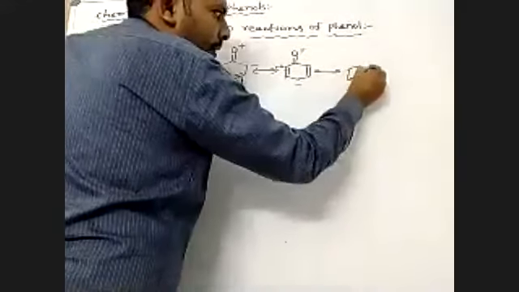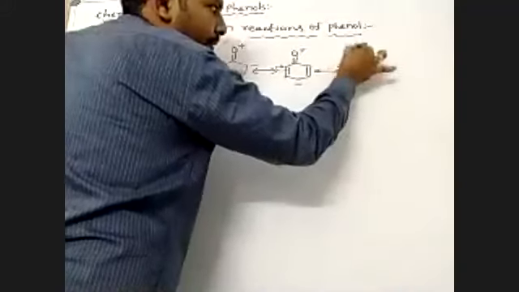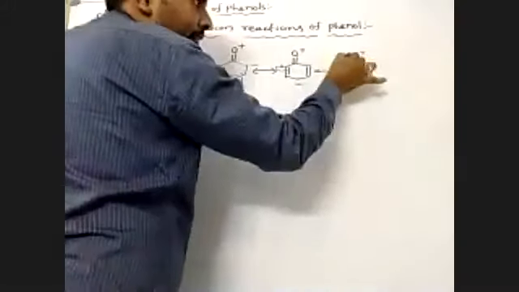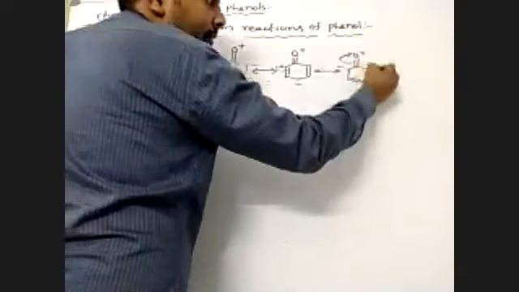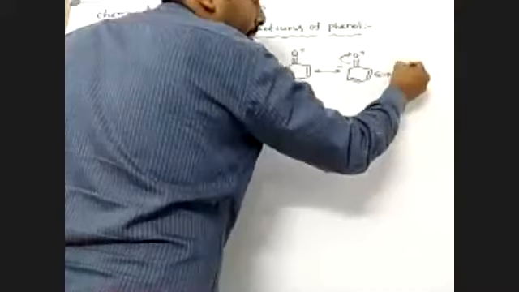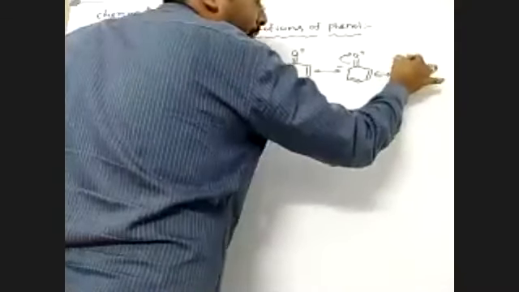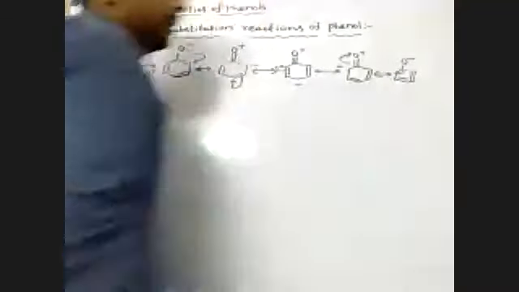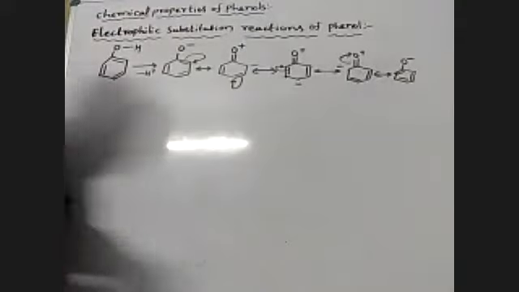Again these electrons shift towards this side, giving O minus.